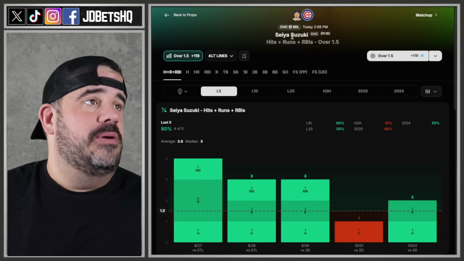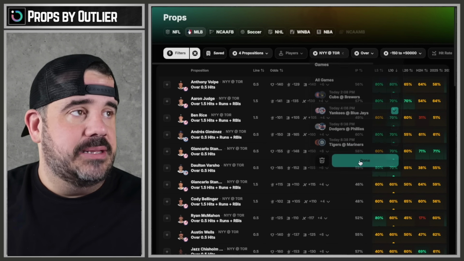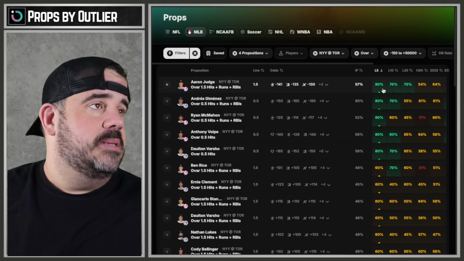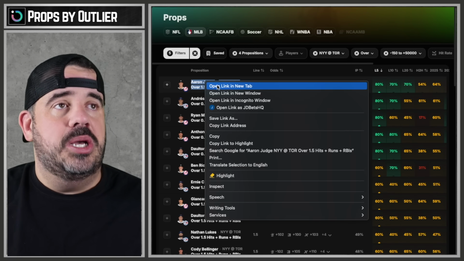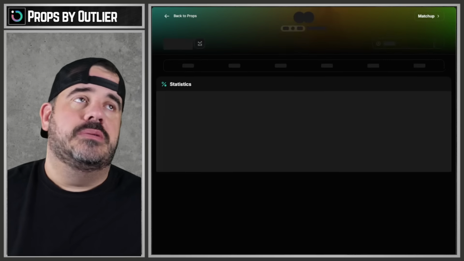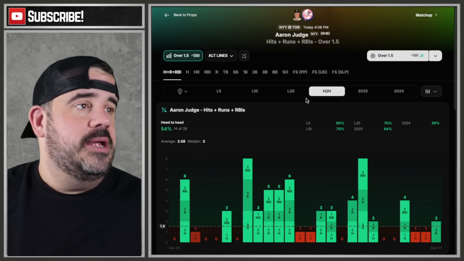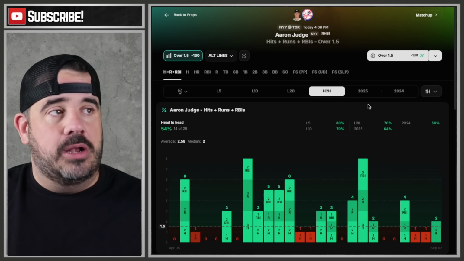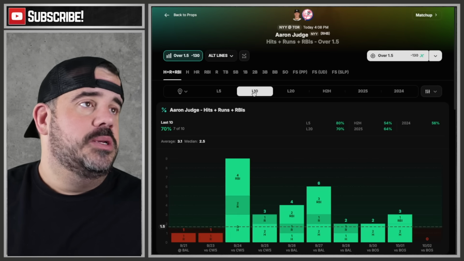So let's go ahead and pop on over here to the HR screen and see if we have any type of value that we can see out there. Why is this not sorted by? There we go. McMahon, Judge is the only one on here. It's 1.5. Judge at 1.5, and it is minus 130. What's your head-to-head looking like? You do like facing Toronto. You do very well facing Toronto. You have a 2.5 average against Toronto.